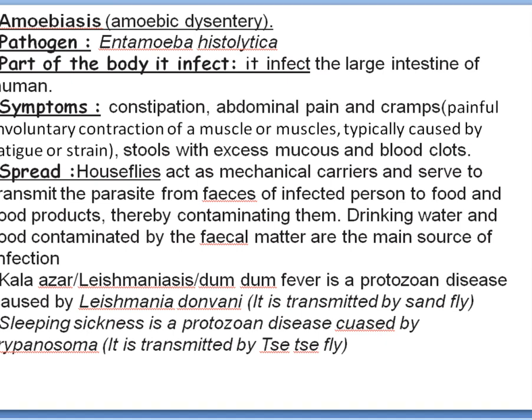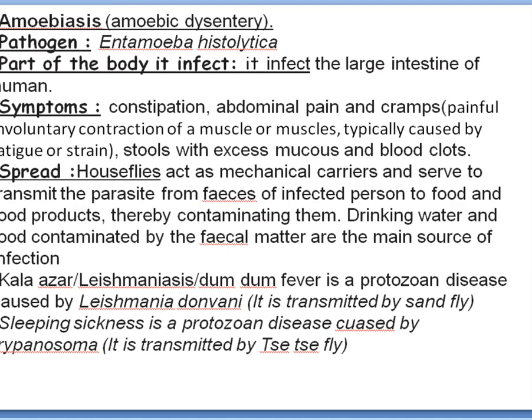The pathogen responsible for amoebiasis is Entamoeba histolytica. Fine. And the part of the body which will get infected by this parasite is the large intestine.